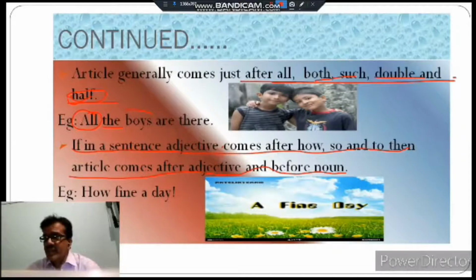How fine a day. So what is noun? Day is noun. And what is adjective? Fine is adjective. And you are looking between these two words, I have placed the article. So you have to also place the article between adjective and noun.